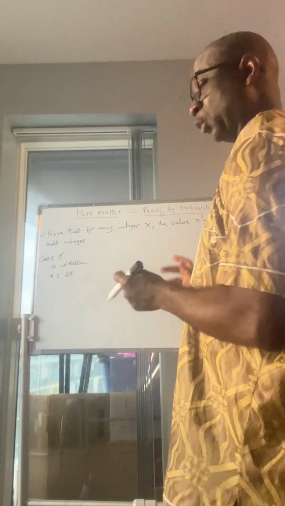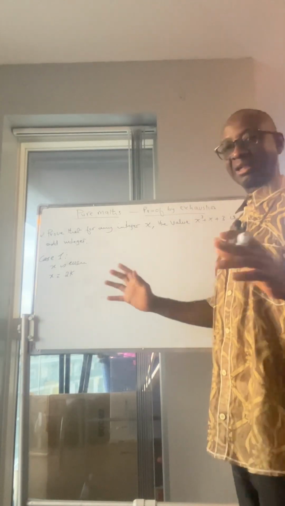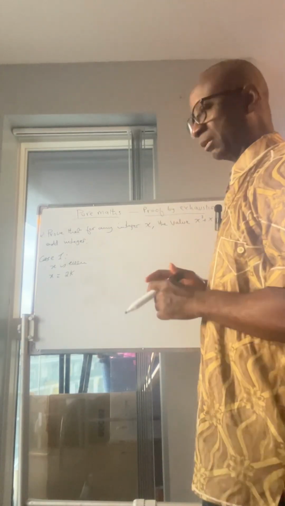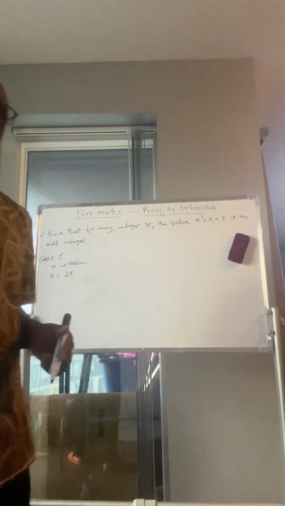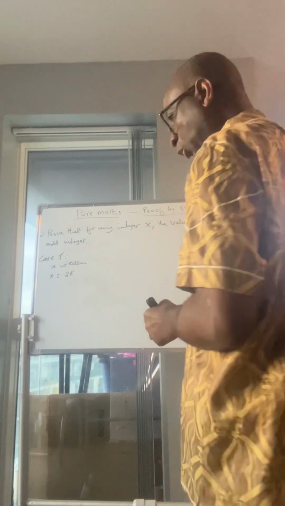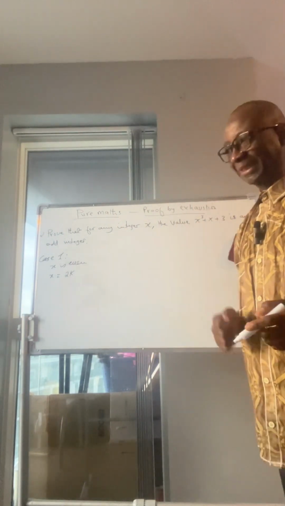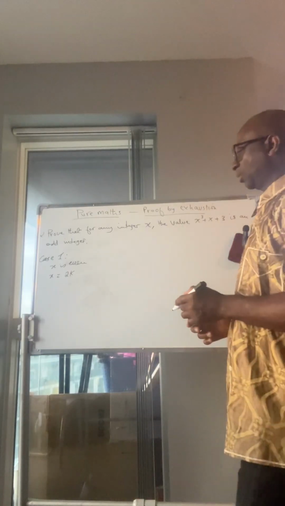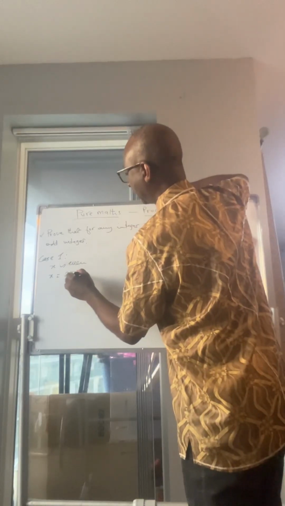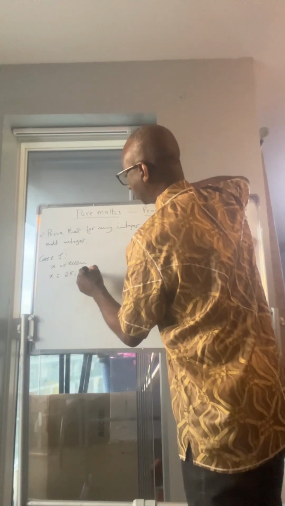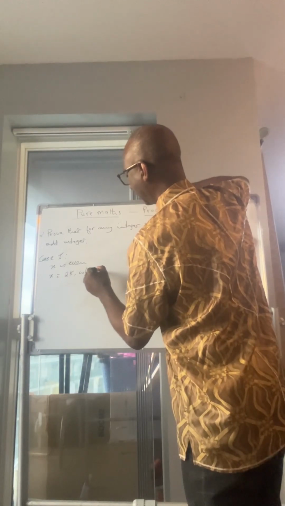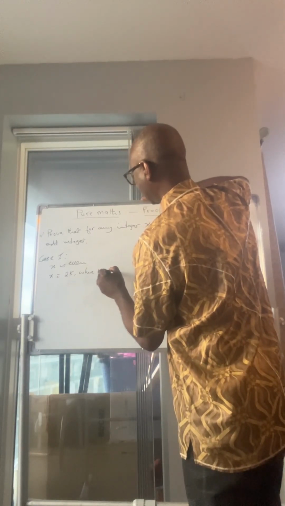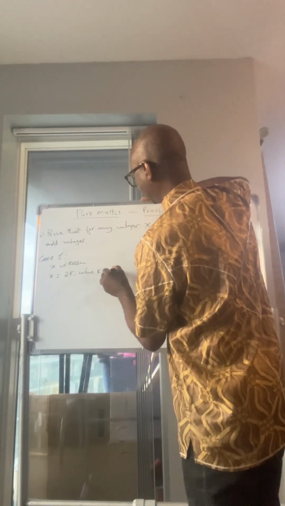When you make a proof, you use letters to generalize your case. You don't restrict yourself to numbers. Numbers can easily be calculated, and you know the true value. But when you put a letter here to represent something, then you will be able to generalize your case. So here you can say where k is an integer.